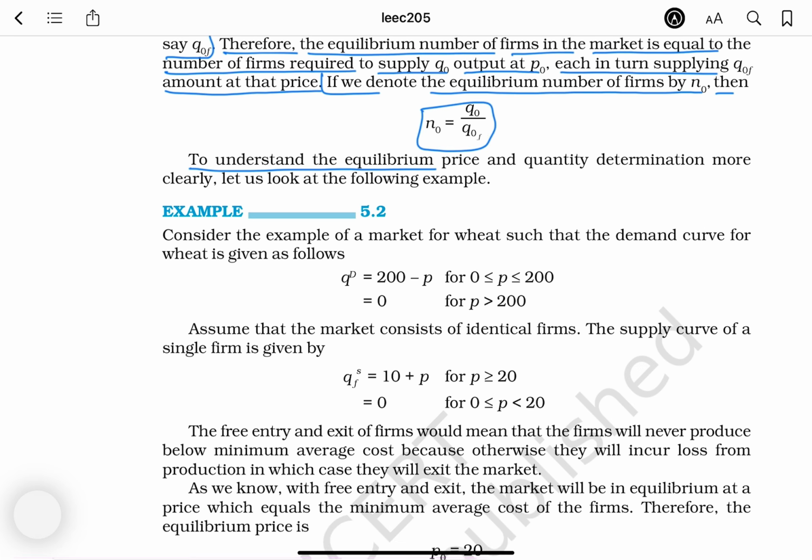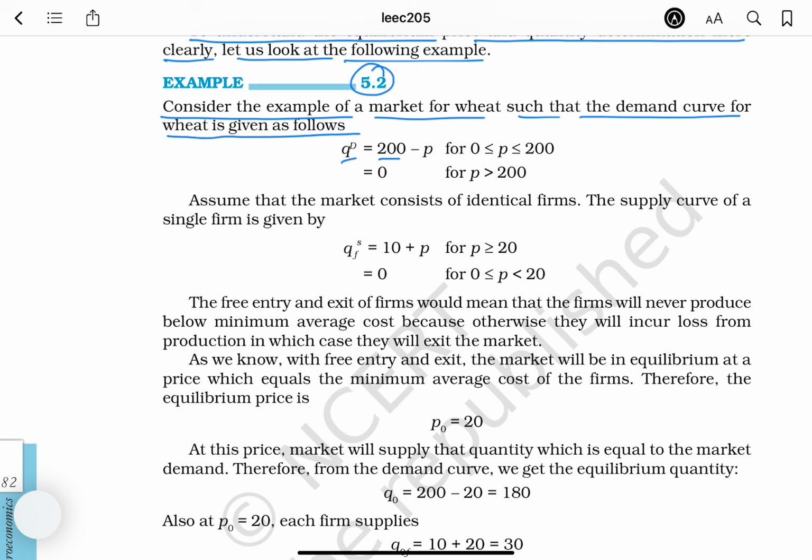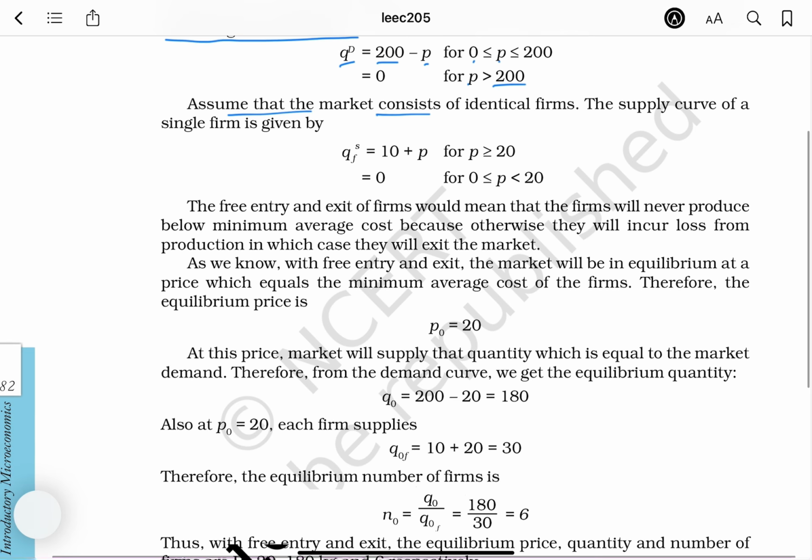To understand the equilibrium price and quantity determination more clearly, let us look at the following example. Example 5.2. Consider the example of a market for wheat such that the demand curve for wheat is given as follows: QD equals 200 minus P for 0 less than or equal to P less than or equal to 200, and QD equals 0 for P greater than 200. Assume that the market consists of identical firms. The supply curve of a single firm is given by QF equals 10 plus P for P greater than or equal to 20,